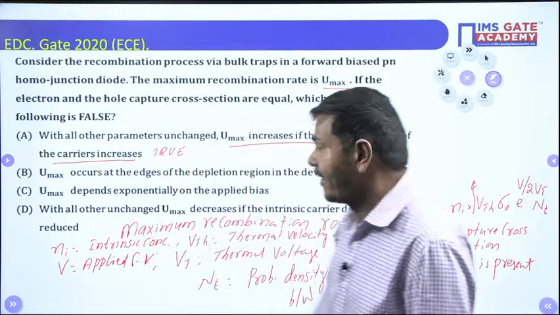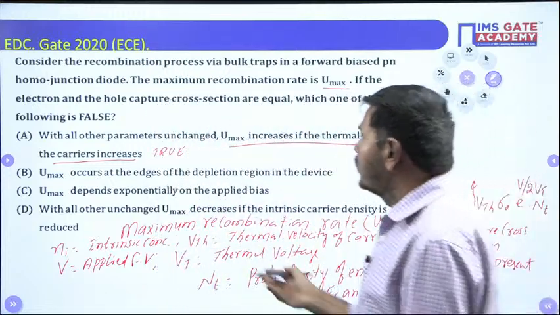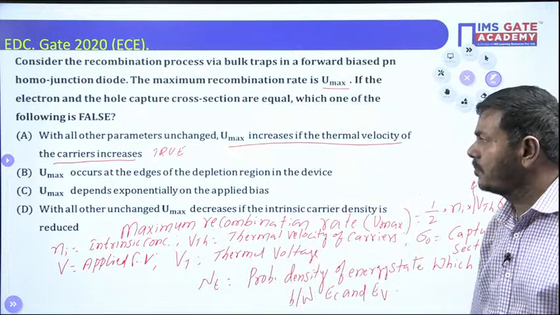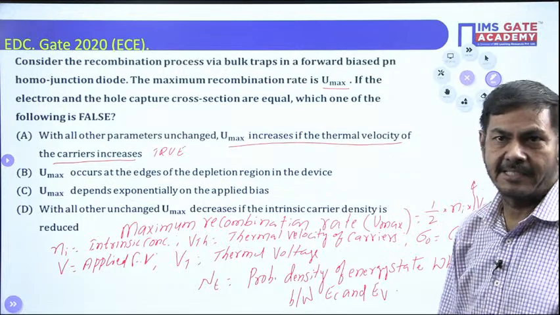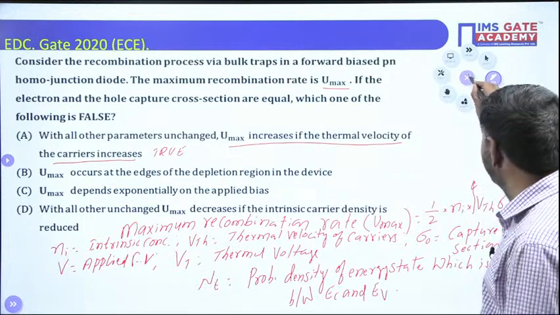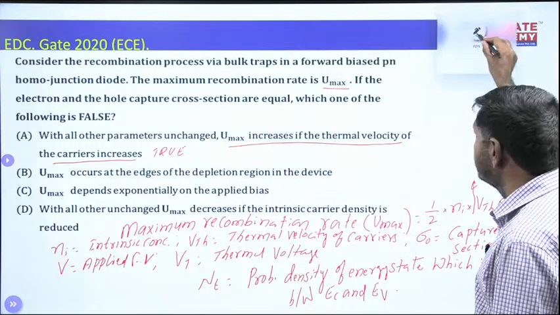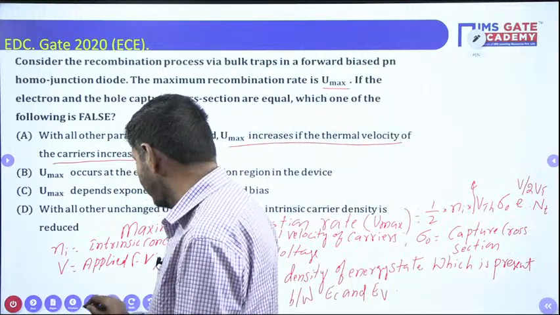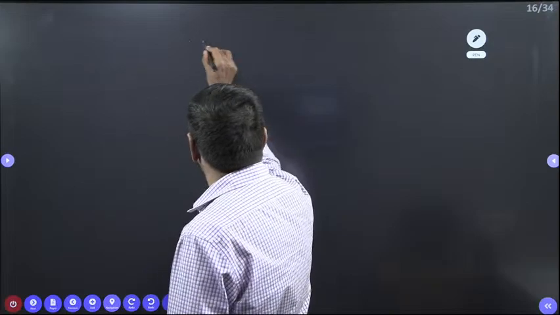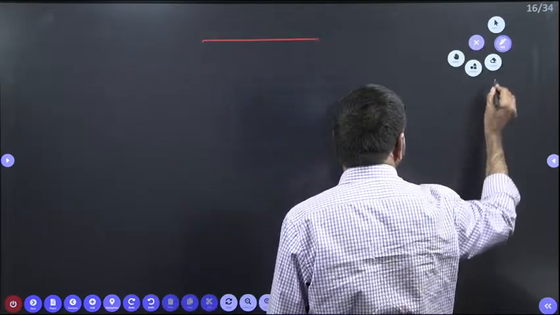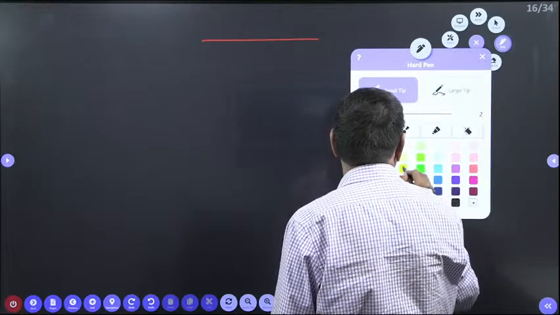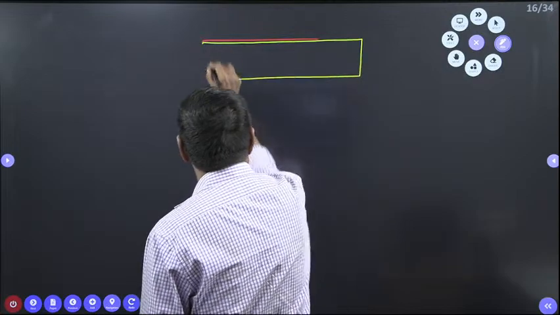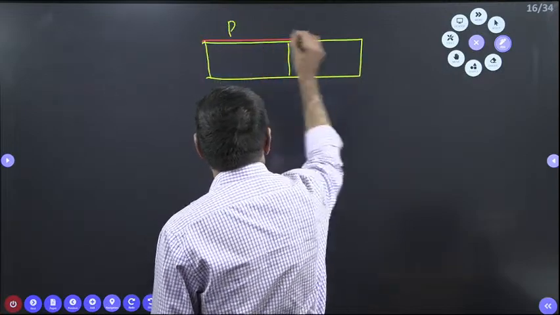And the second one: Umax occurs at the edge of the depletion region in the device. But mostly Umax will not occur at the edge of the depletion region. At the edge of the depletion region means, you can understand clearly. Suppose you have taken P-type and N-type materials. I will explain clearly. This is a P, this is an N.